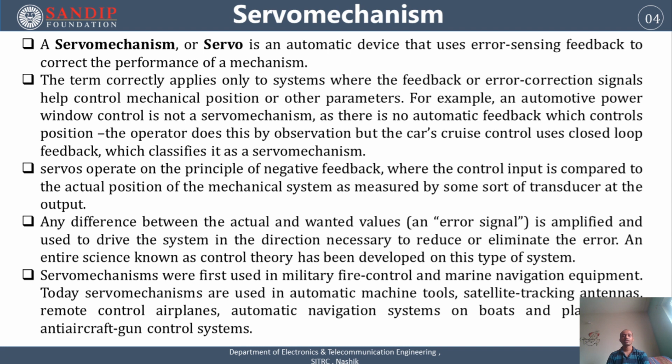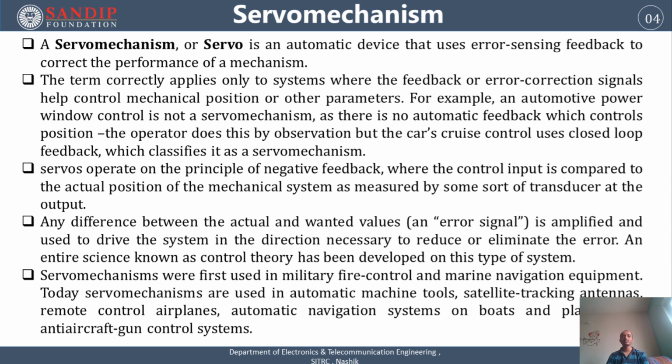If there is any difference between the actual and wanted values, it will generate an error, and that error signal is then amplified and used to drive the system in the direction necessary to eliminate the error. That error signal is provided to the control input, and the control unit takes proper corrective action so that it will eliminate that error.